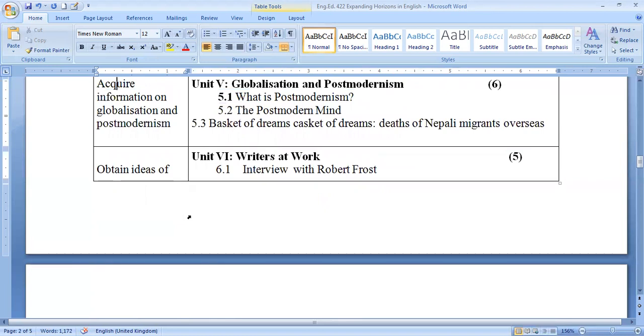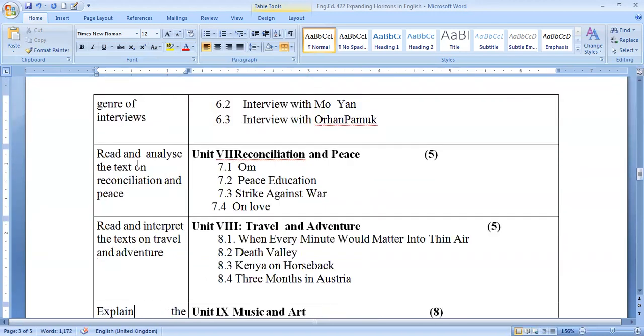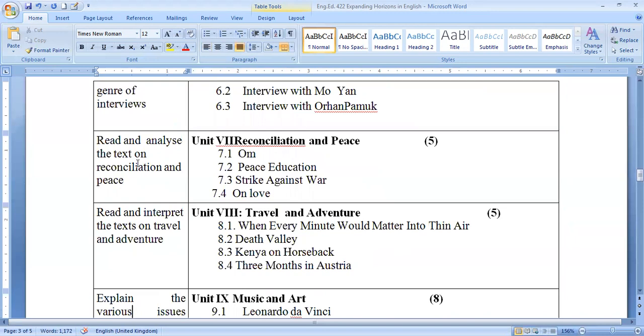Then unit 6 is about writers at work. Here, students have to learn about obtaining different types of ideas, interview with Robert Frost, then interview with Mo Yan, and interview with Orhan Pamuk. Students have to learn this. Then unit 7 is about reconciliation and peace. Under this topic, students have to learn peace education, strike against war, one love. Then about reading and interpreting the text on travel and adventure, unit 8 topic is travel and adventure.